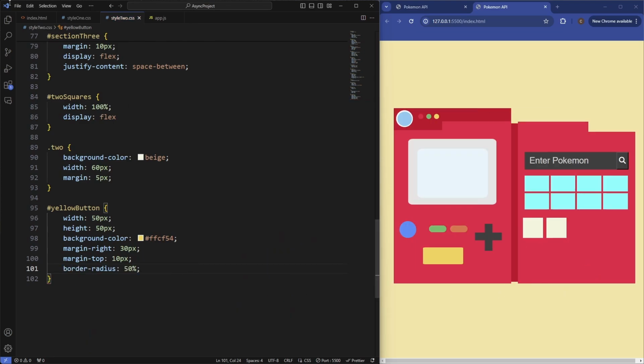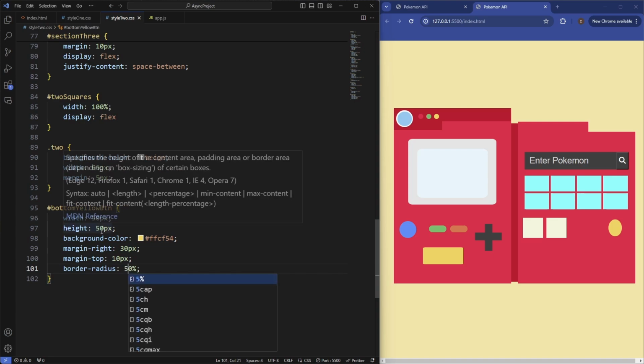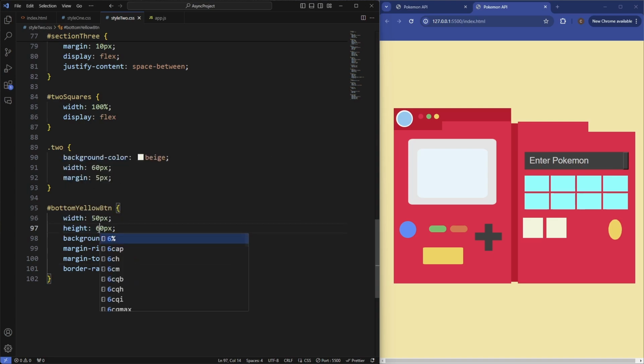And it's not showing because it's got a different ID. Well, let's make the border radius a little less than that one, see what 40% looks like. Nah, let's go back to 50. And then set the width to be 60 pixels. And the height to also be 60 pixels. So that's looking better.